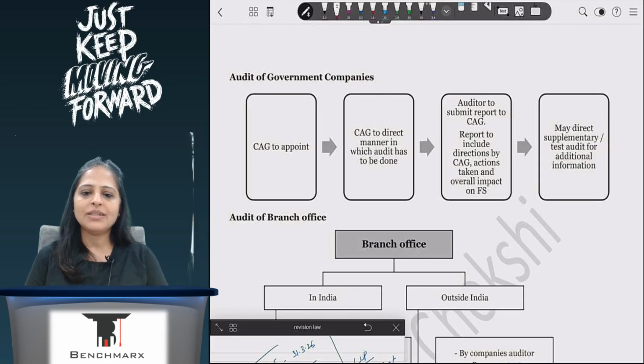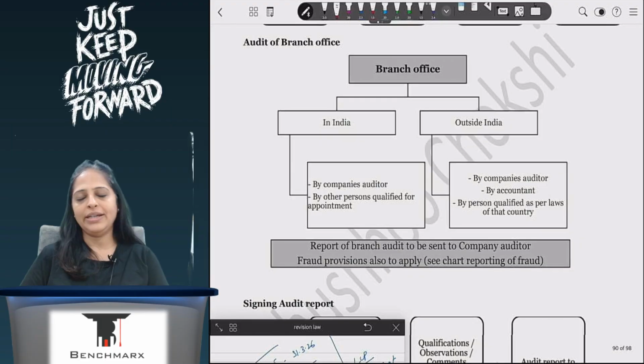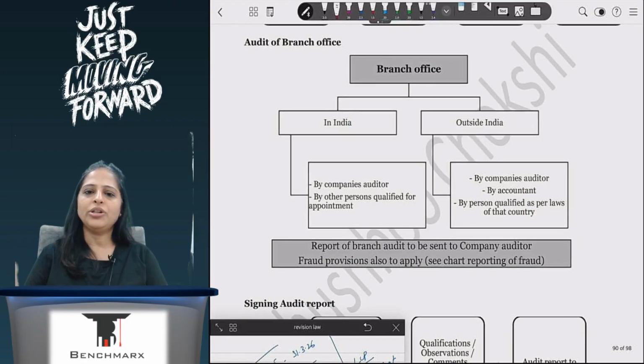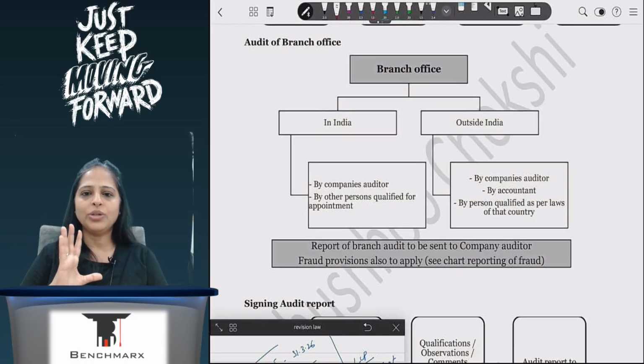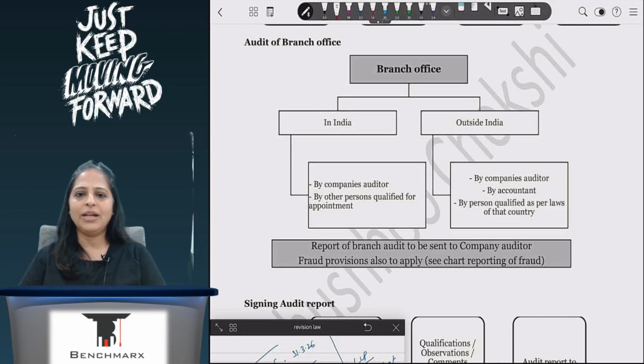For branch offices, whether your branch is in India or outside India: if your branch is in India, the same auditor can do the audit for both the company and the branch itself. If it is outside India, then any person outside India who is authorized to audit will audit and then send a report to the main office. So the report has to be sent to the main office whether in India or outside India. But if I am only doing the branch audit, then of course I will not send a report to myself, correct?